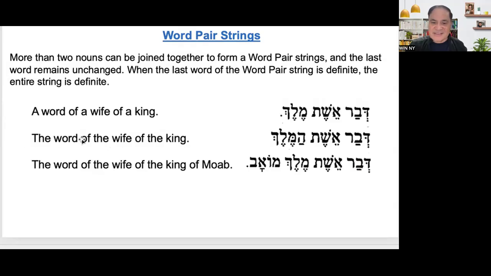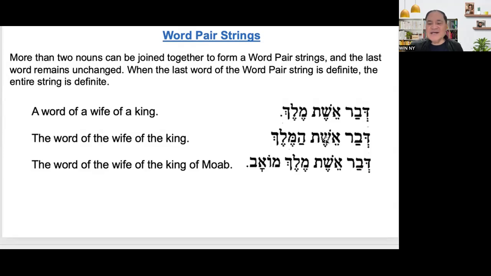Okay, so you can see that all of them have the "ha", so it means it is definite. Dibar eshet hamelek. Remember that ha will only be put at the last word of the word pair, and a word pair can be two, three, or four words.